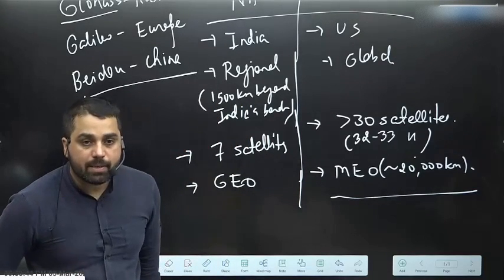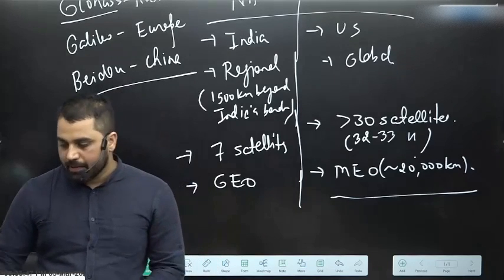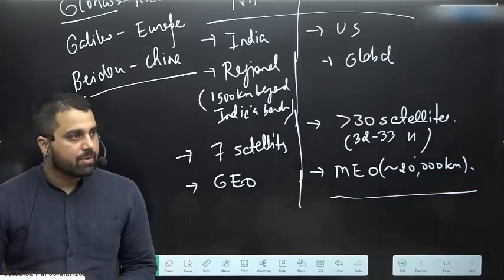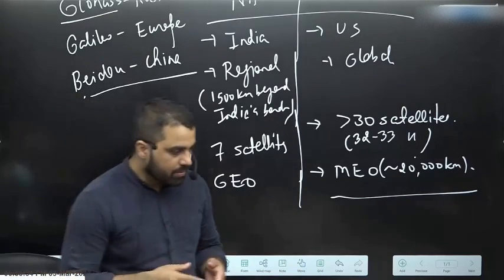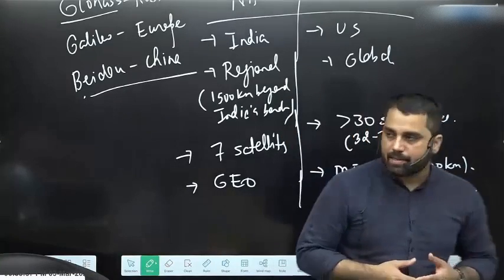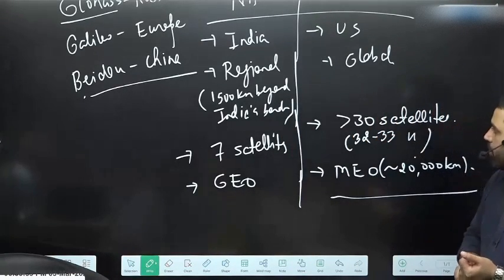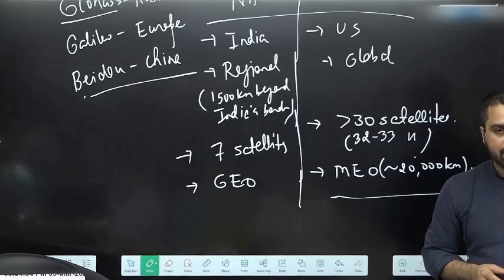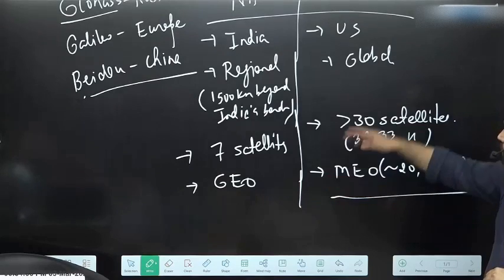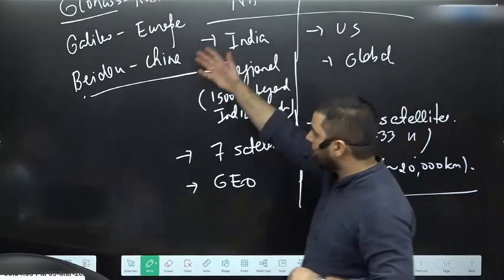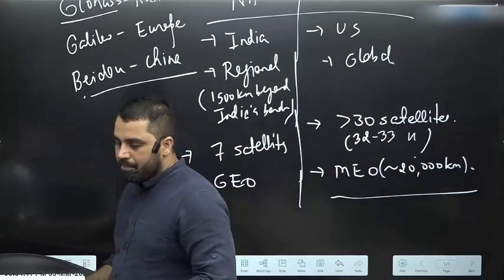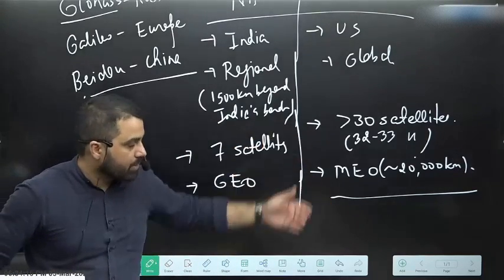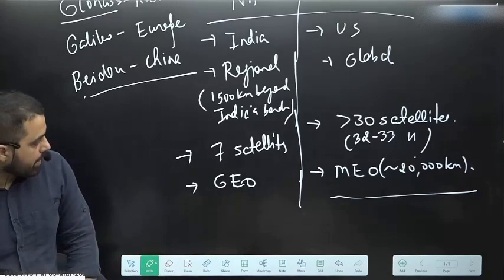Now why was this topic in news? तो इतना information पहले clear होना चाहिए that while Navik is a regional navigational program, it can provide you latitude, longitude, altitude into India and Indian subcontinent region. Second, it comprises of 7 satellites, 4 of them in geosynchronous, 3 of them in geostationary orbit. Compared to that, GPS is a global program, or GLONASS, Galileo, BeiDou, they are global programs, and GPS is placed into medium Earth orbit of about 20,000 kilometer.